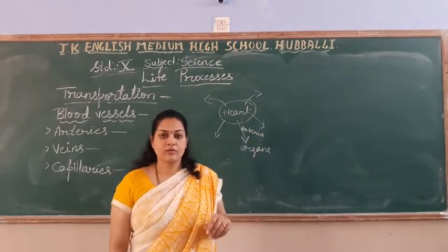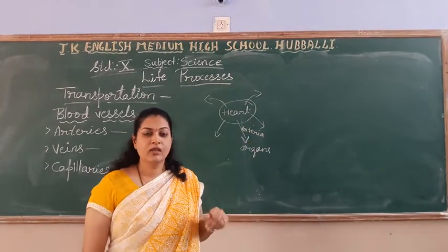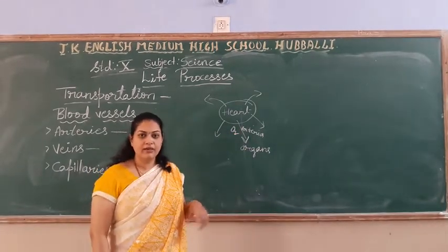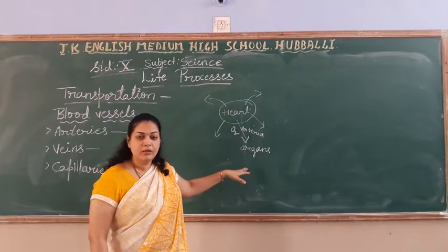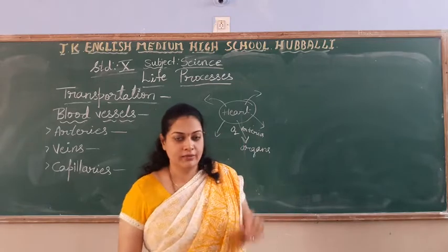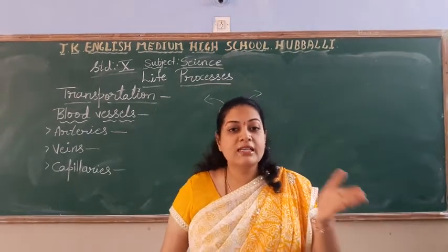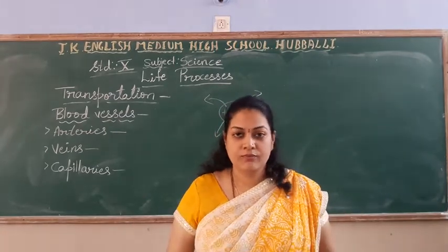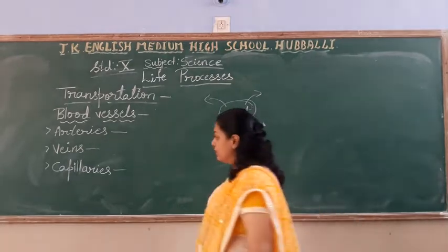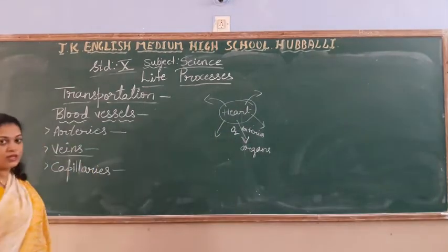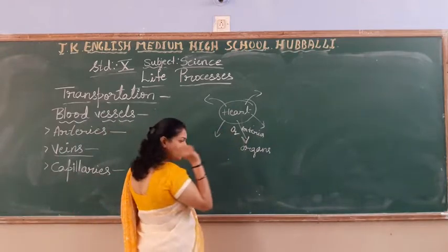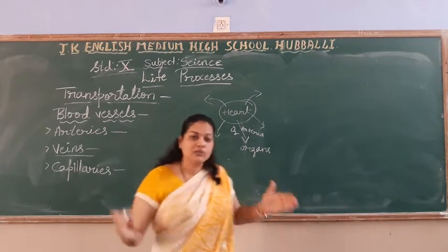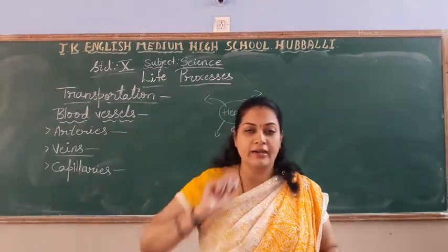Hope you are understanding? So what type of blood will they carry? The blood which is having oxygen, nothing but oxygenated blood. Arteries will bring oxygenated blood from the heart to all the parts of the body. Right? Okay. Coming to the next one, that is veins. What about the veins? They have to bring carbon dioxide from different parts of the body to the heart.